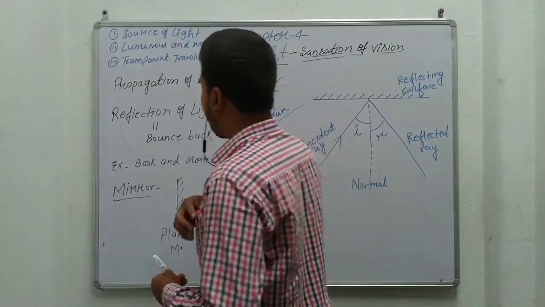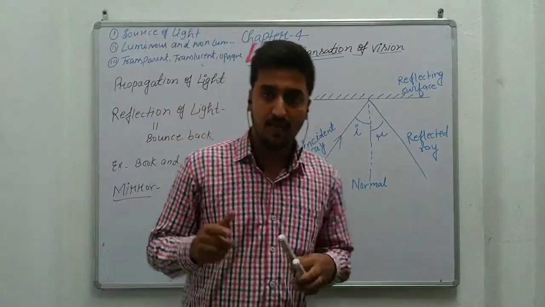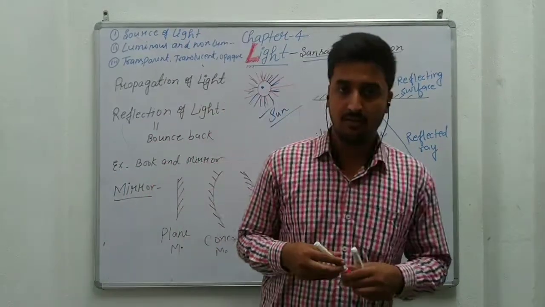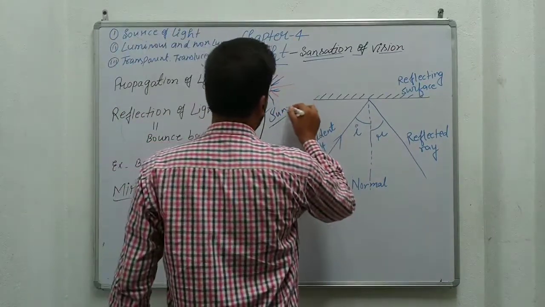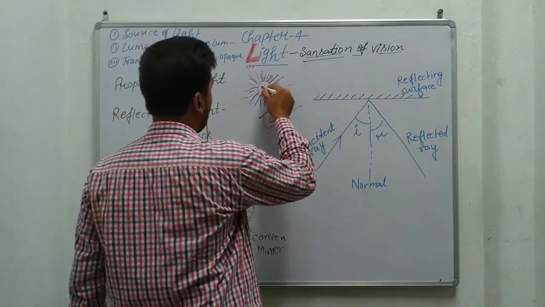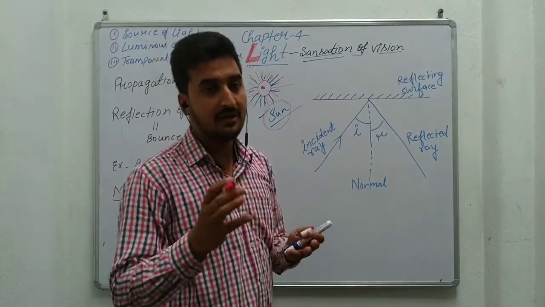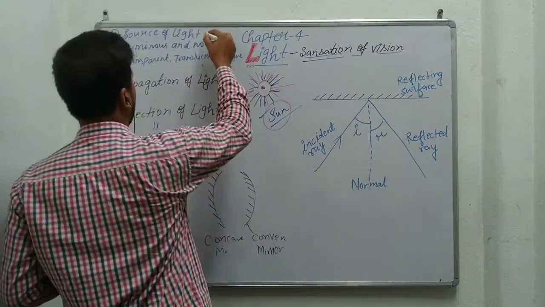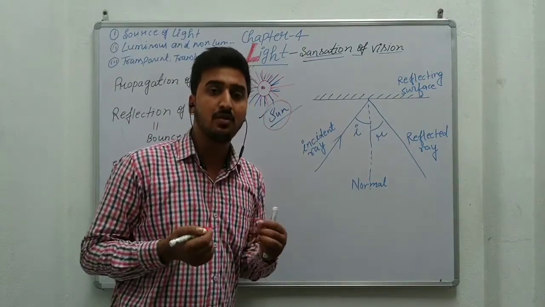Next thing, there are luminous and non-luminous bodies. Luminous bodies are those that produce light. There are many types of luminous bodies, some artificial, some natural. The sun is a luminous body, and this is the natural source. Tube light and bulb are the artificial sources of light. These are the terms which you have already studied in class 6, but in this class I am just giving you a quick revision.